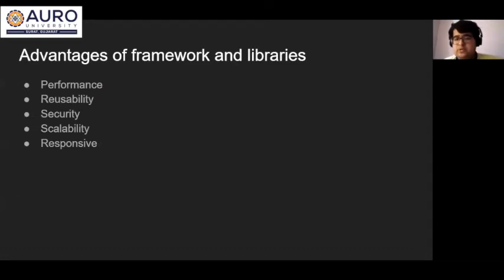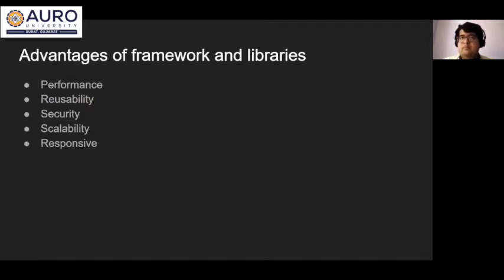We achieve reusability in our project, security, scalability, and responsiveness. So for performance, with the use of framework and library, the performance of the application is increased by using different methods for caching the resource and service worker and all, which I'll cover further.